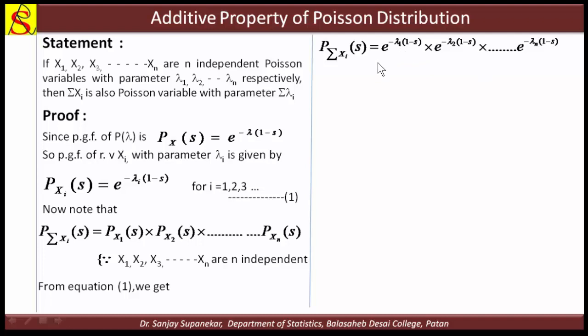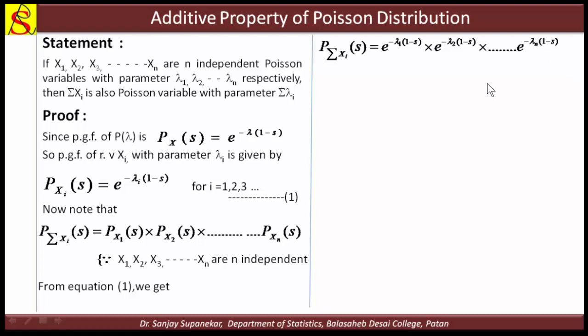I have written all the PGFs here. The PGF of X1 means e raised to minus lambda 1 here; this is written in general for lambda i. We put i equal to 1, then we get the PGF of X1: e raised to minus lambda 1 into (1 minus s), into the PGF of X2, which for i equal to 2 is e raised to minus lambda 2 into (1 minus s), and in this way the last PGF of Xn is e raised to minus lambda n into (1 minus s).